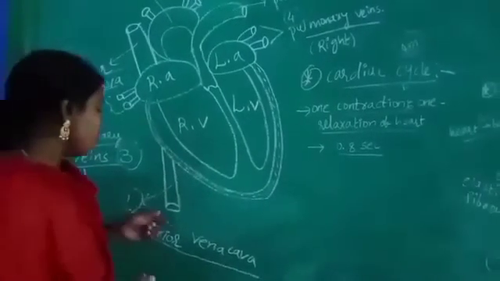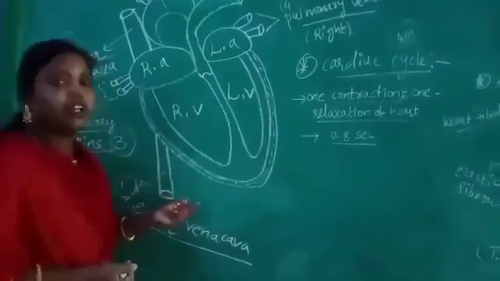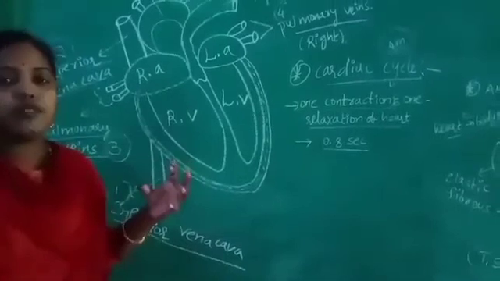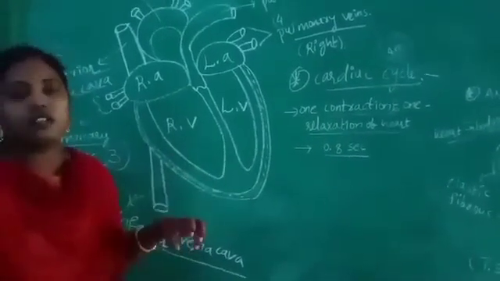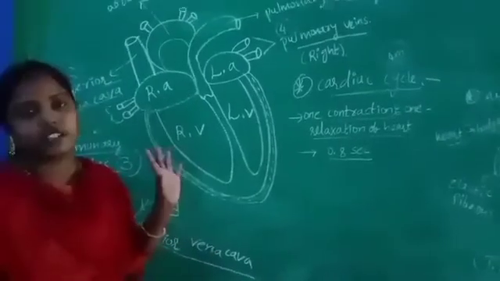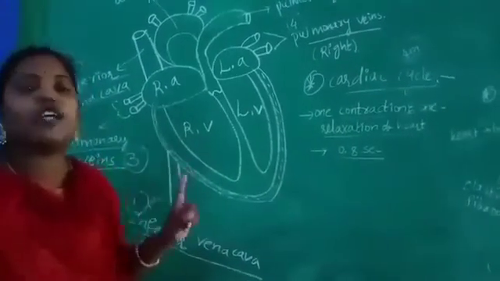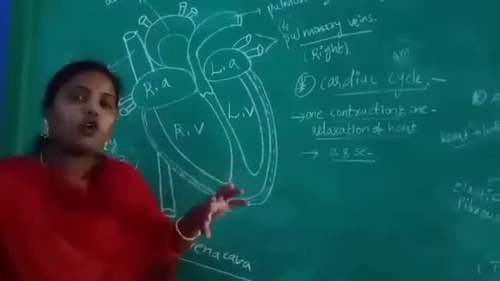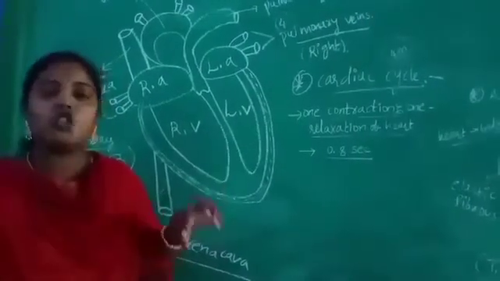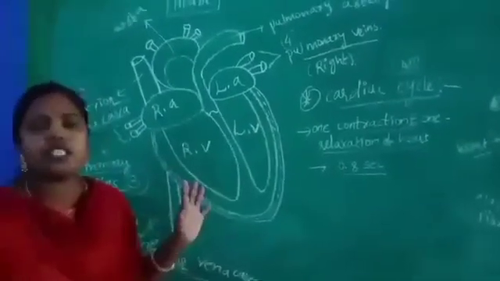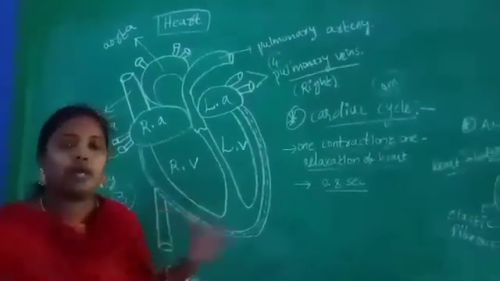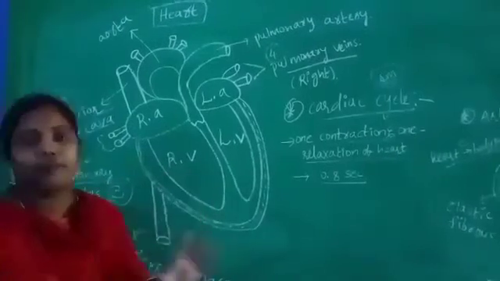Okay, children. So, what is happening here? Imagine all the four chambers in the heart are in a relaxed state. What is the first step of the cardiac cycle? All four chambers present in the heart are in a relaxed state, which means they do not contain any blood. The four chambers are now empty.